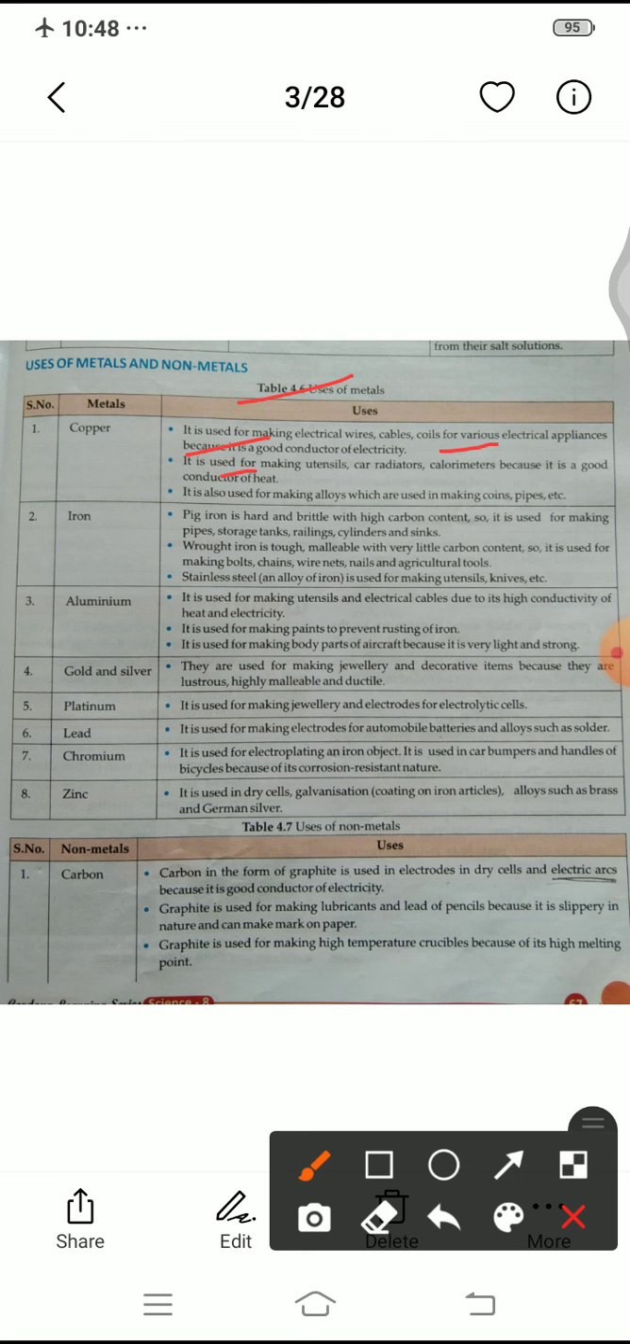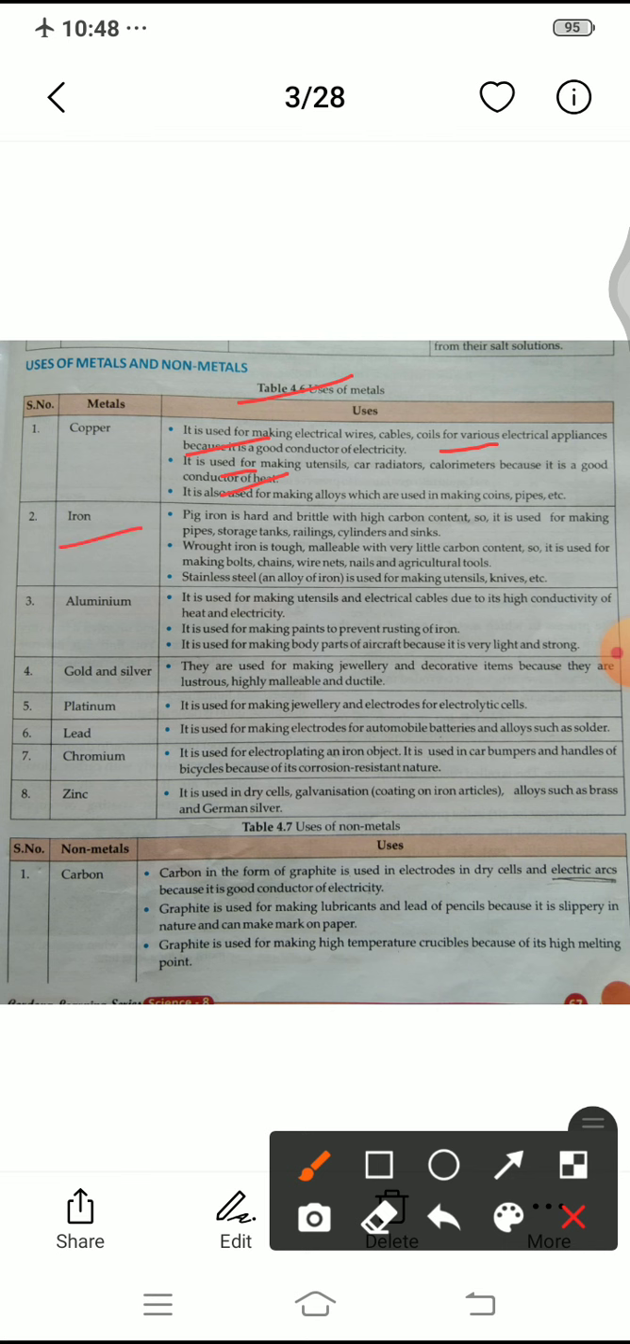And then calorimeters. When we take food, how many calories we are taking into our body, we can measure with the help of calorimeters. It is also made with the help of copper. It is also used for making alloys, which are used in making coins, pipes, etc. Alloys means the mixing of two or more metals, or metals and non-metals.